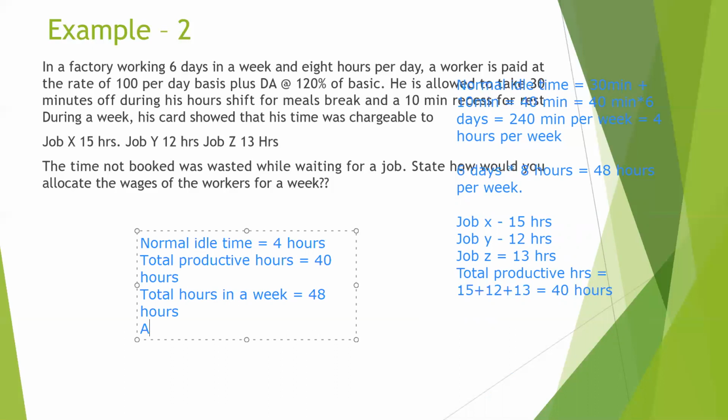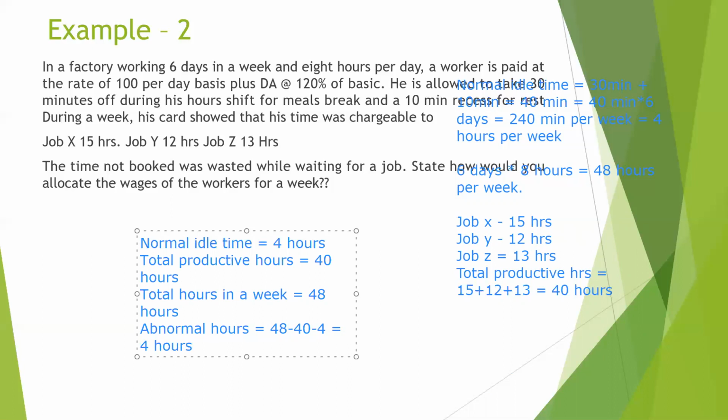Therefore, we have accounted for 44 hours out of these 48 hours. The remaining will be 48 minus 40 minus 4. For 4 hours will be the abnormal hours. So we have found out that total productive hours is 40, normal idle time 4 hours, and abnormal idle time is also 4 hours. We have to say how we will allocate the wages of the worker for a week.